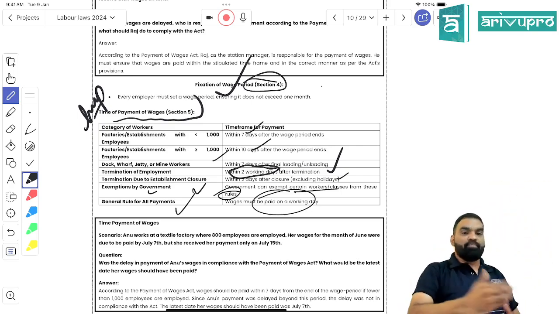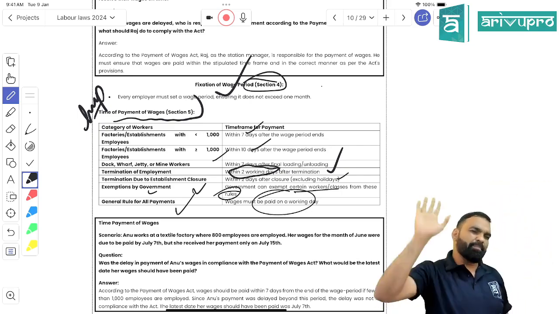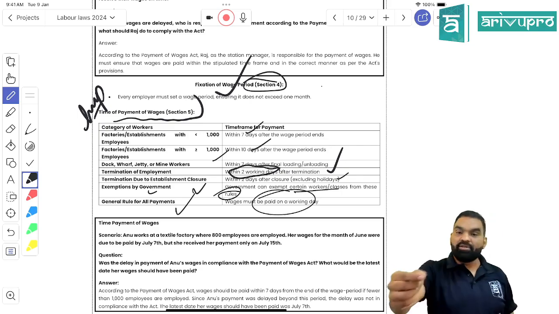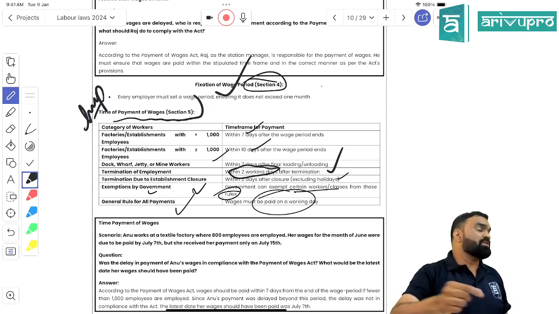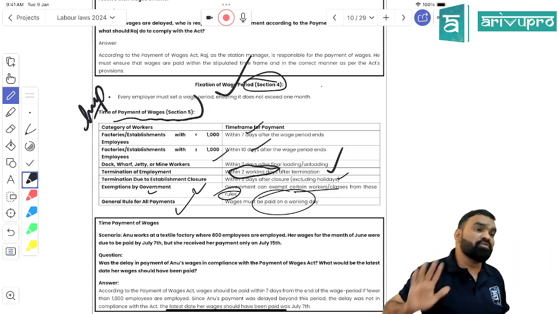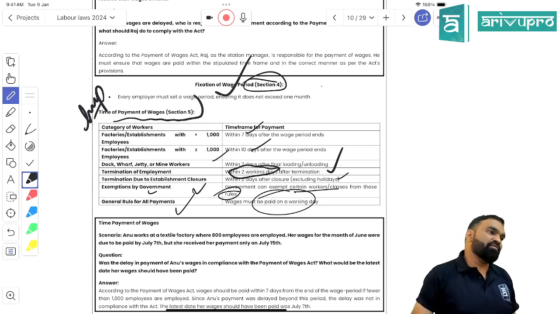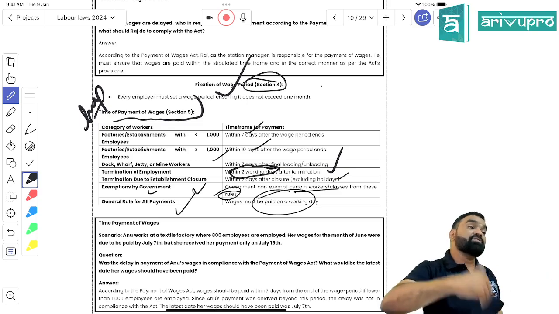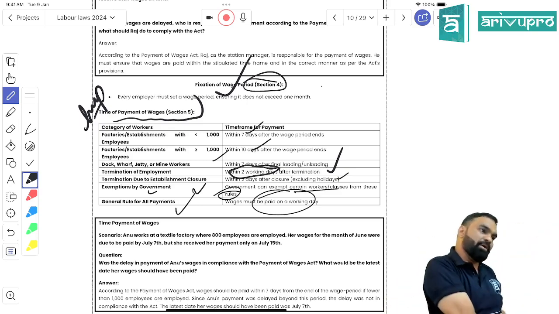So even if an employee says, no, no, Rahul, I don't have any problem, pay whenever you have money, don't pay now, I'm not worried about it, the inspector will come and check the documents. If they see there are pending wages that have not been cleared according to this law, you would be subject to penalty and punishment. Got my point? No contract in this world can survive which contravenes the law. Got my point, beta?